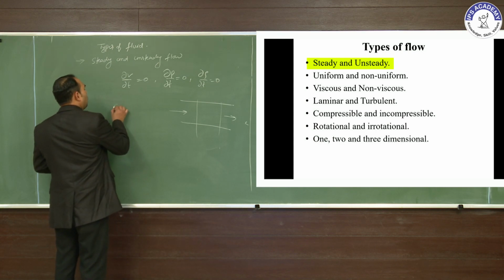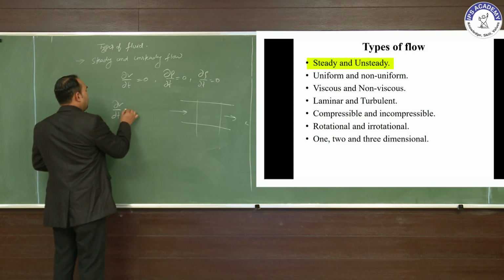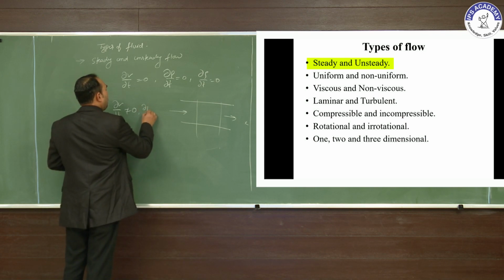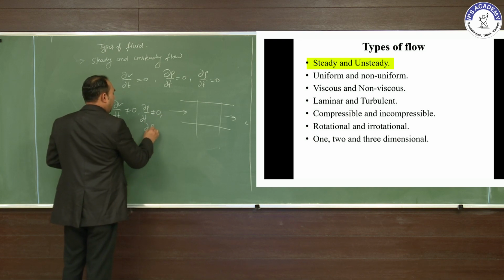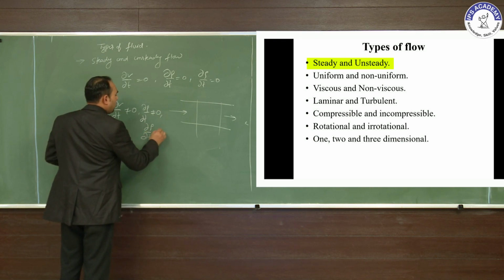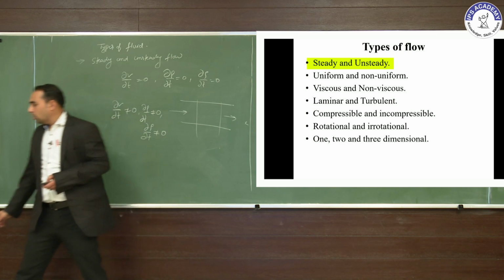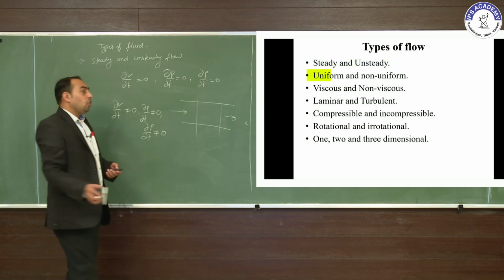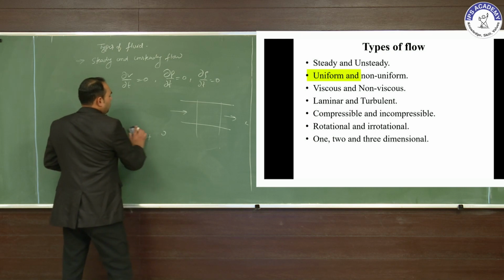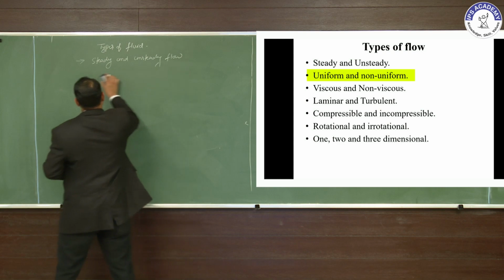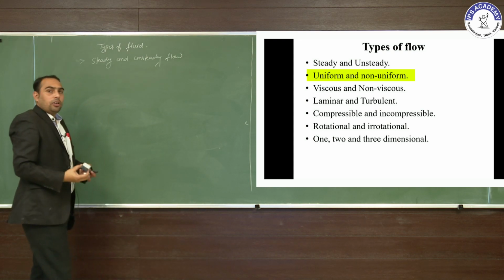that is the unsteady flow. In unsteady flow, dV/dt does not equal 0, that is the unsteady condition. Also dP/dt does not equal 0, and dρ/dt does not equal 0, that is the unsteady flow. And another is the uniform and non-uniform flow.